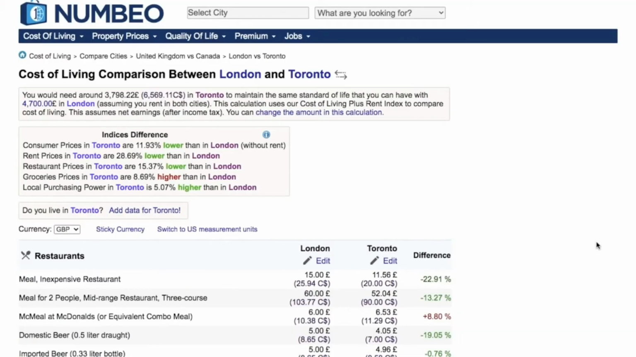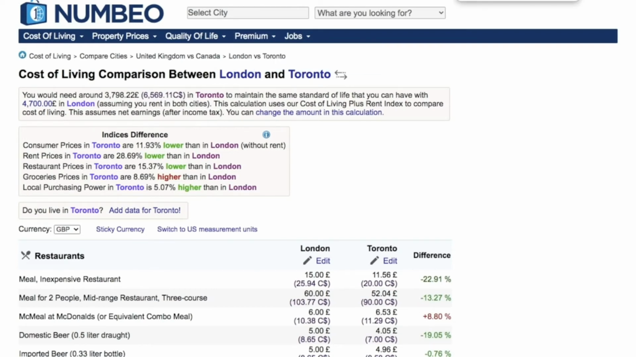Okay, so to discuss the cost of living, I'll take you to numbeo.com. It's a lovely website where you can compare the cost of living of any two cities around the world. So I've compared London of UK with Toronto of Canada. Here you can clearly see that you would need around £3,800 in Toronto to maintain the same standard of life that you can have with around £4,700 in London. So obviously London is way more expensive than Toronto.